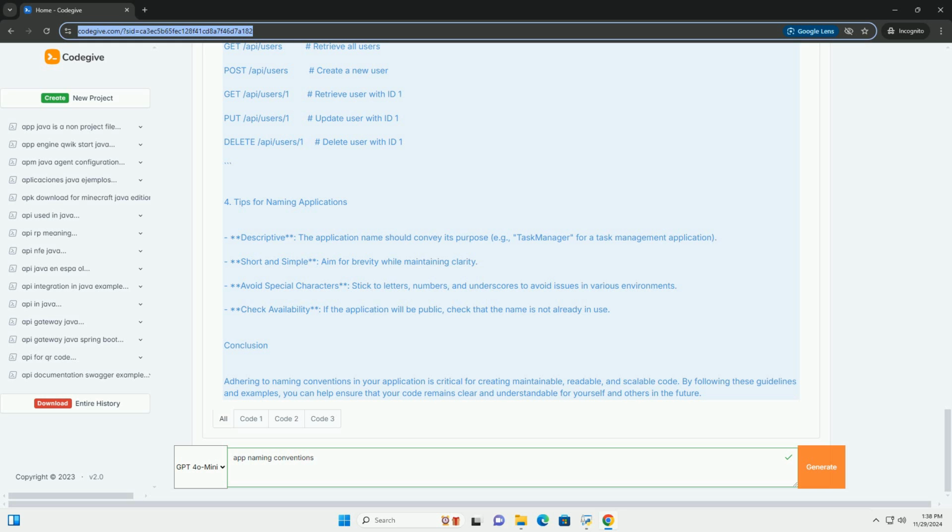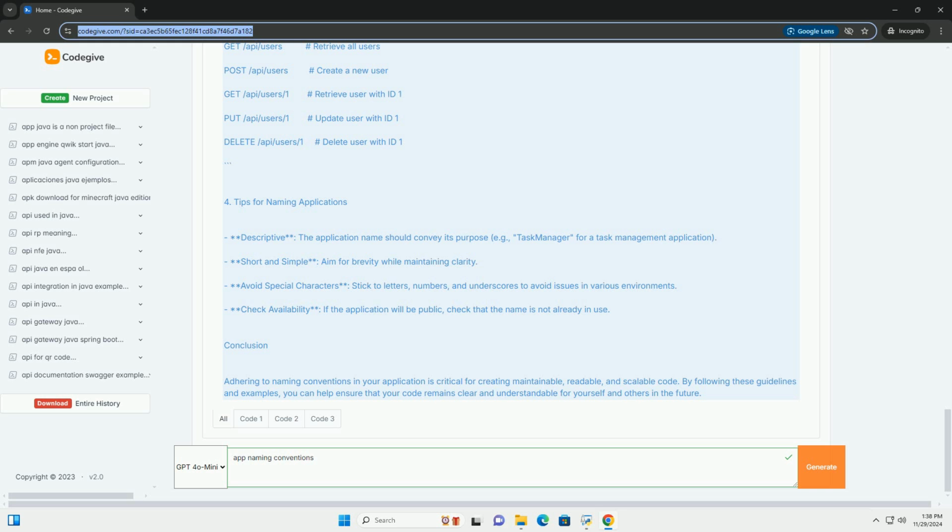C#. Files: use PascalCase for file names, for example MyCoolApp.cs. Classes: use PascalCase, for example UserProfile. Methods: use PascalCase, for example GetUserProfile. Variables: use camelCase, for example userName. Constants: use UPPER_SNAKE_CASE, for example MAX_USERS.